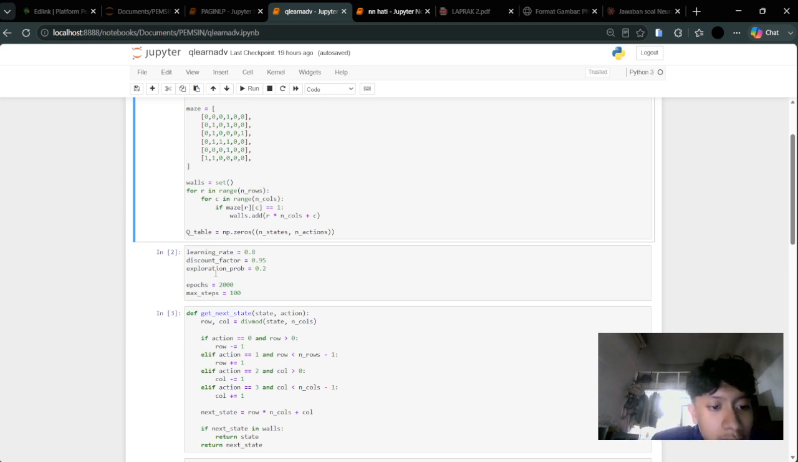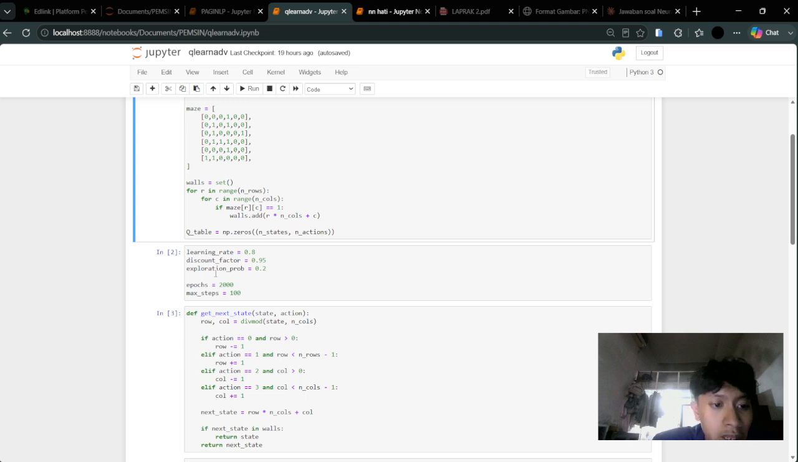Here are the hyperparameters. We keep the learning rate at 0.8 and the discount factor at 0.95, consistent with the earlier practicum that I studied before, and retain an exploration probability of 0.2 for our epsilon greedy strategy. However, we increase the number of training epochs to 2000, since a larger and more complex maze requires more episodes for the Q values to converge across all states.